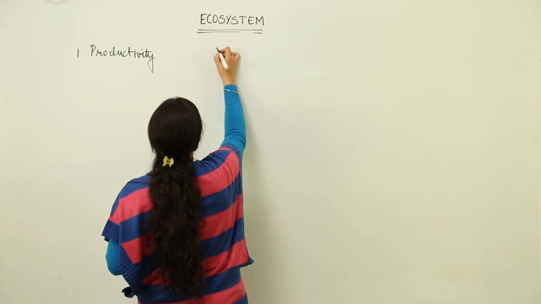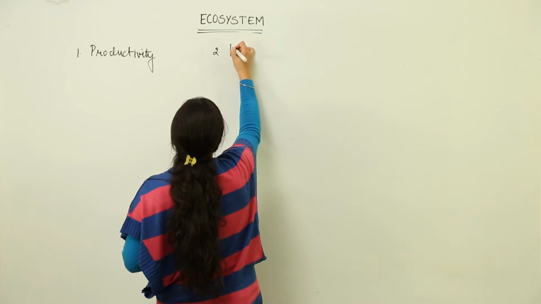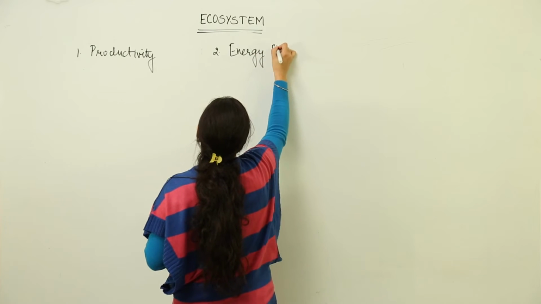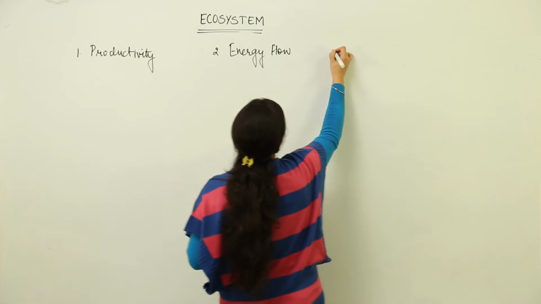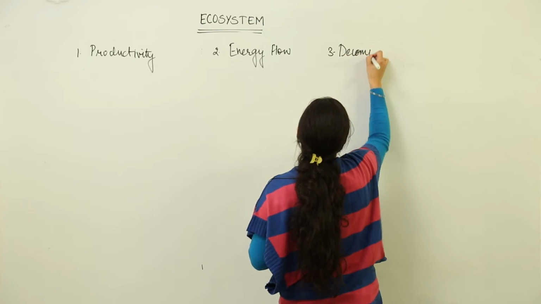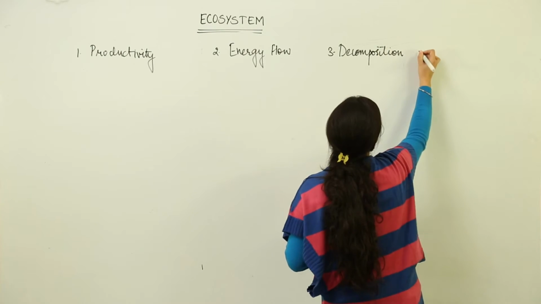Second is energy flow. Third is decomposition. And last one is nutrient cycling.